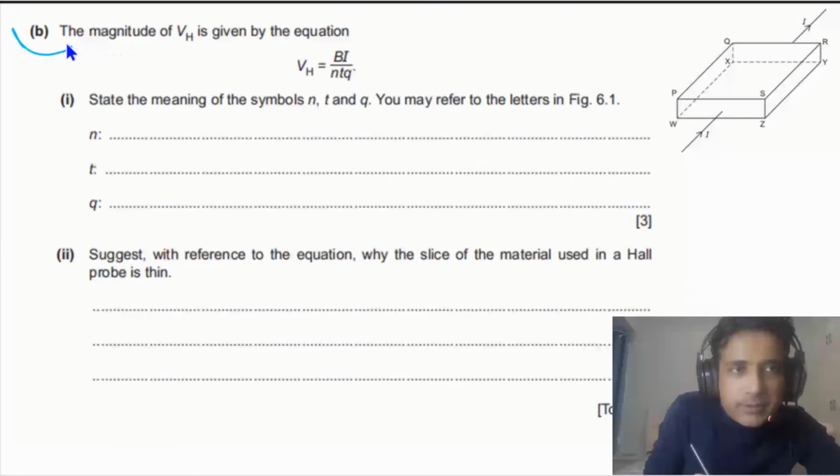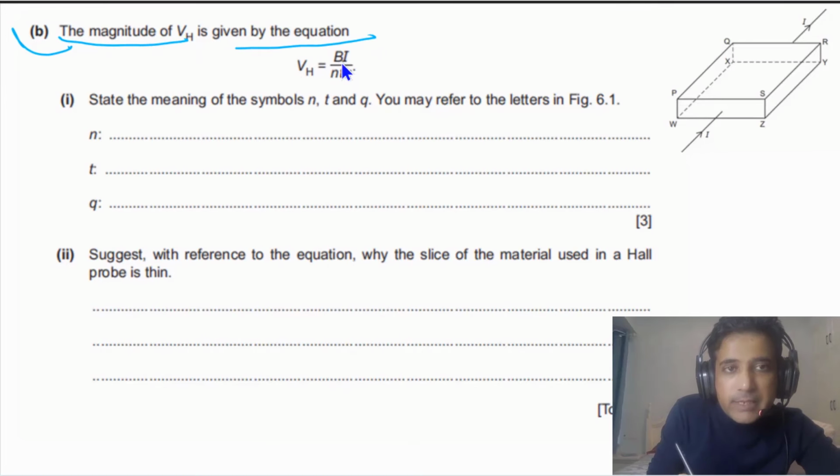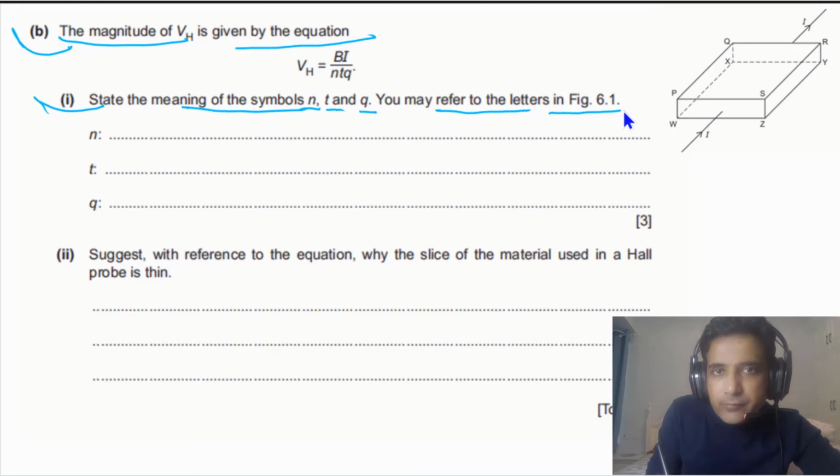For part D, it is given to us that the magnitude of VH is given by the equation VH is equal to BI over NTQ. For part D1, we need to state the meaning of the symbols N, T, and Q. You may refer to the letters in figure 6.1.